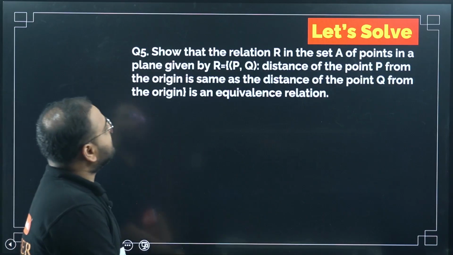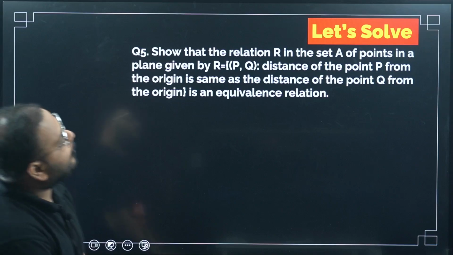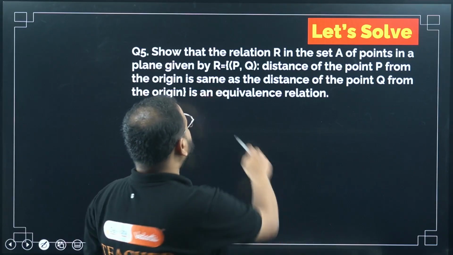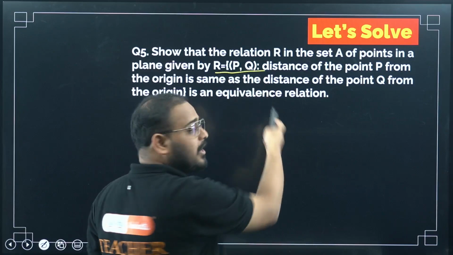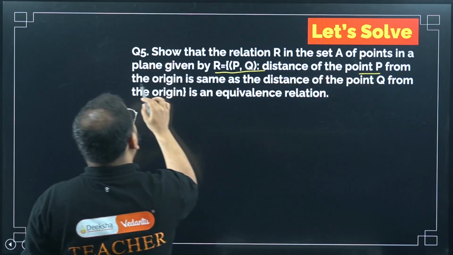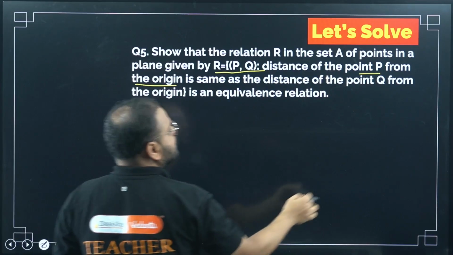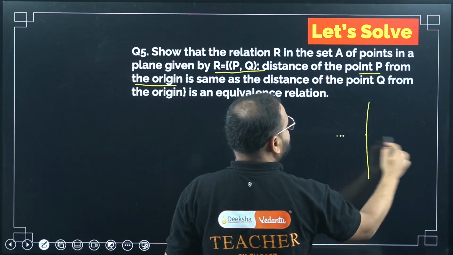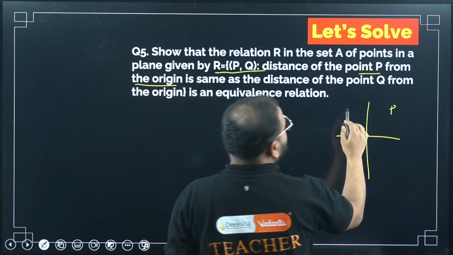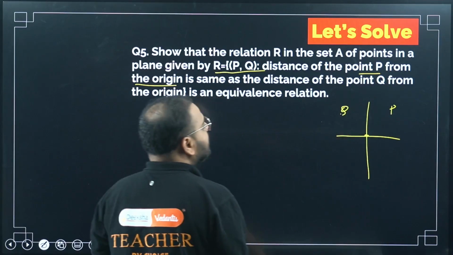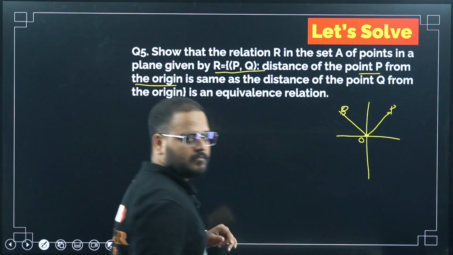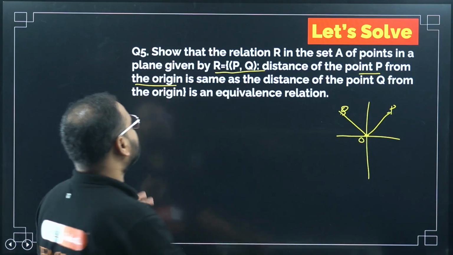Chaliye. So the relation R in set A of points in a plane is given by this. This is my relation, the pair P comma Q, the distance of the point P from the origin. So there's a point like this, point P over here, and somewhere there's a point Q over here. They're saying this distance OP and OQ is the same. Check whether it is an equivalence relation or not.